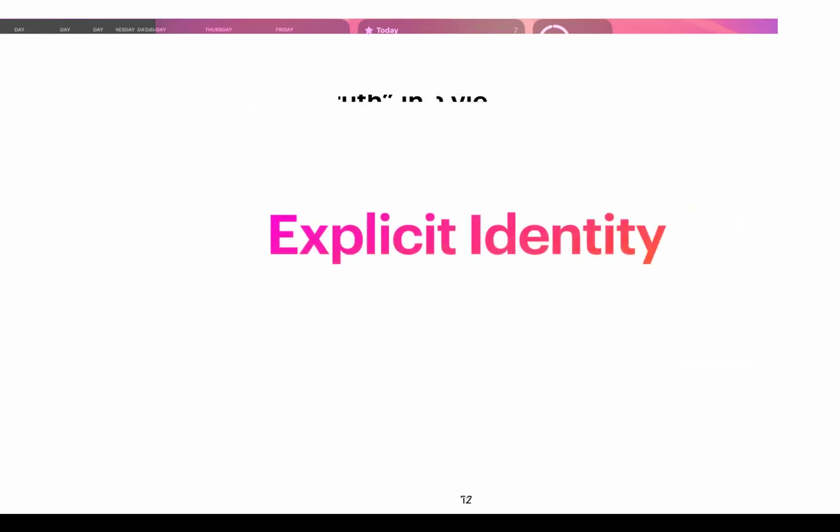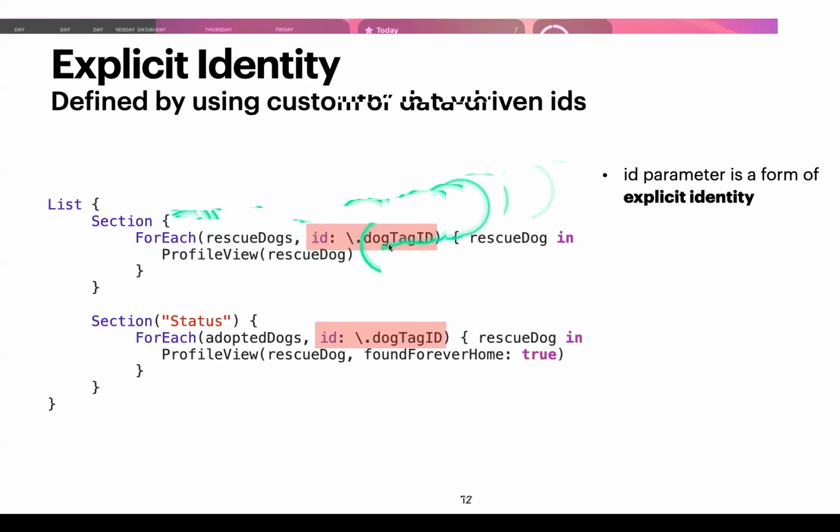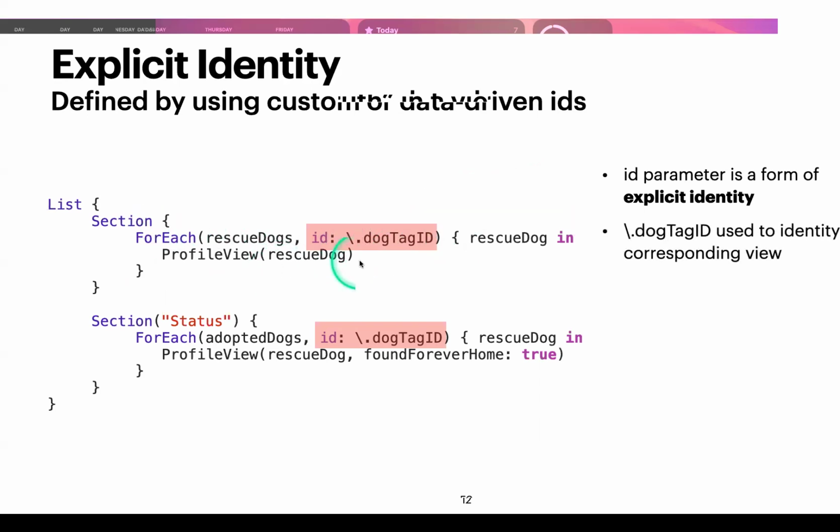So there are two types of view identities. One of them is called explicit, and it's used by defining a custom or data-driven ID. For example, within our for each, we saw this ID parameter. What we're able to do is associate each of the elements within this rescue dogs array to its corresponding view that we provide here. So the ID parameter is a form of explicit identity because we're saying explicitly, hey SwiftUI, identify each element in rescue dogs to your corresponding profile view.